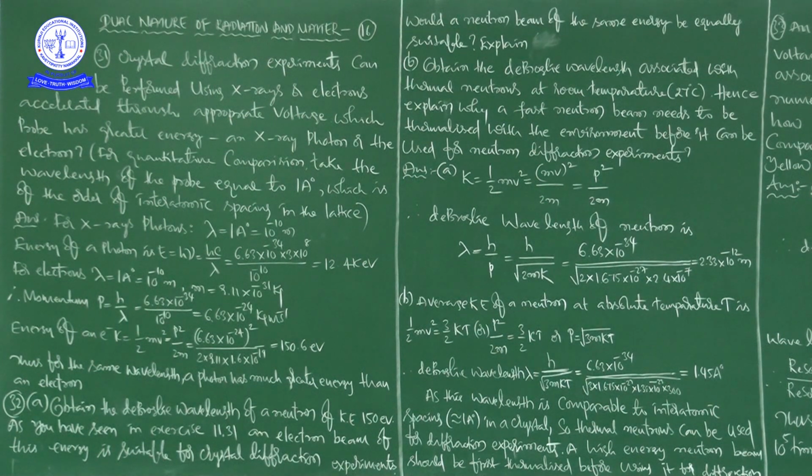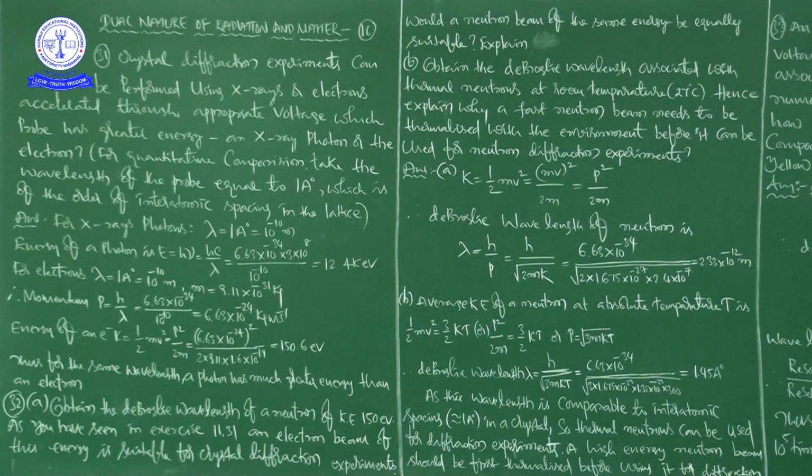In continuation to the last class, in this class, we start with the 31st problem. In this chapter, dual nature of radiation and matter, the first problem in this class is problem number 31, crystal diffraction. Crystal diffraction experiments can be performed using X-rays or electrons accelerated through appropriate voltage.